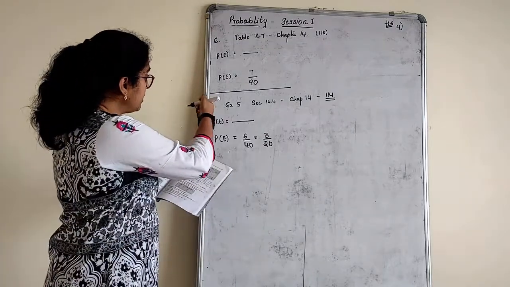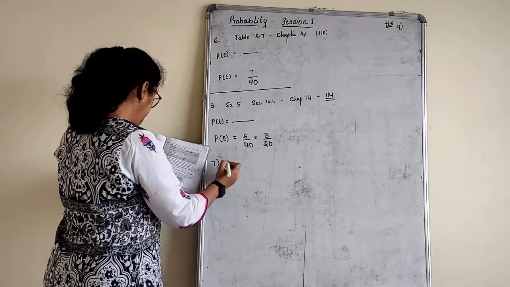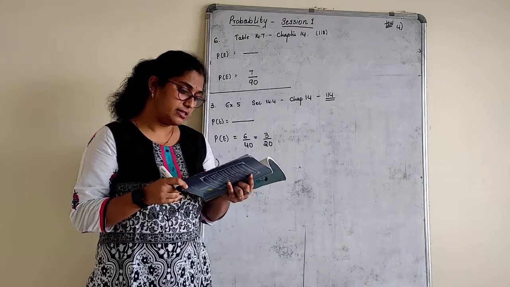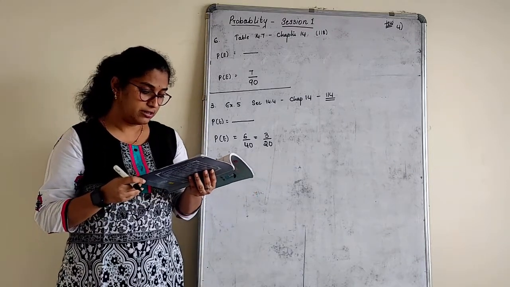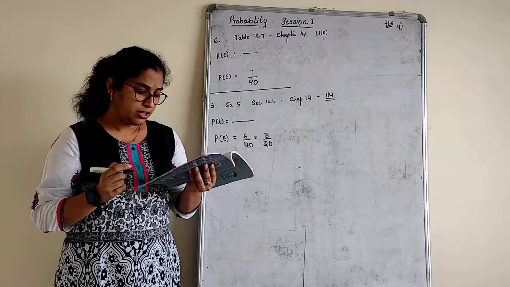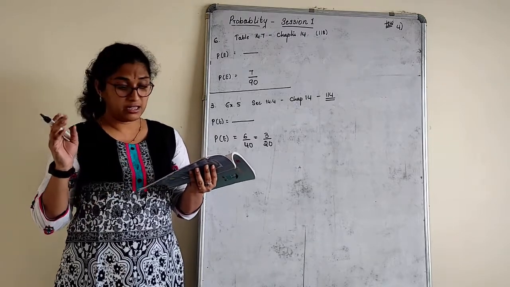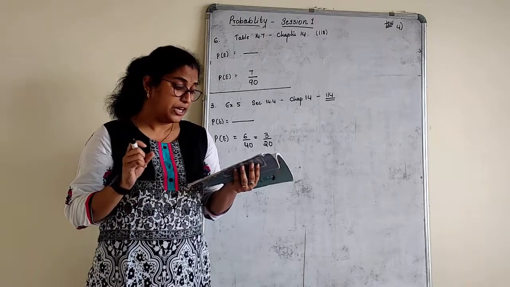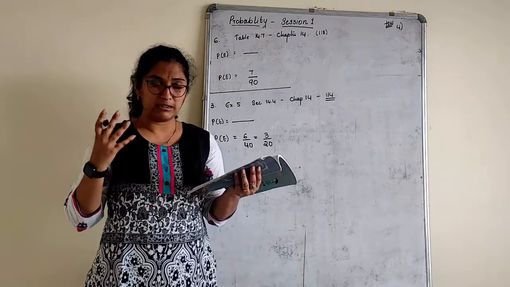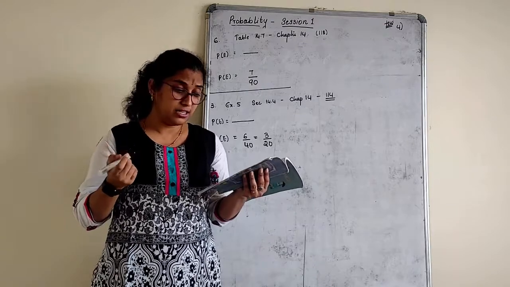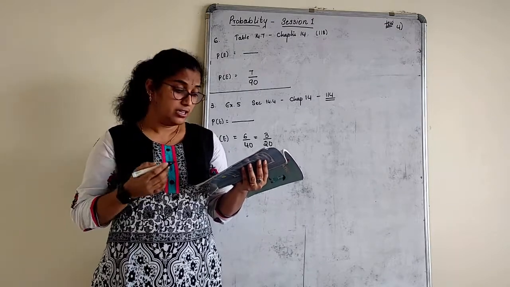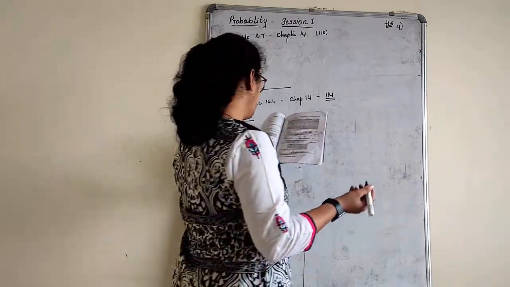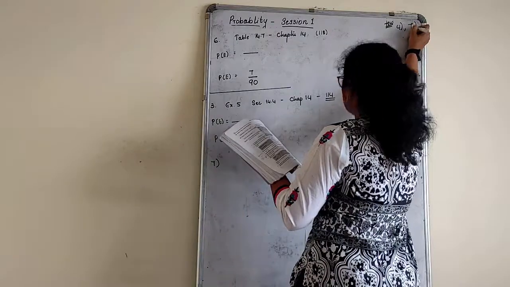We've done the remaining. Third one was missing. Seventh one. To know the opinion of the students about the subject statistics, a survey of 200 students was conducted. The data is recorded in the table. Opinion, how many like statistics? 135 students like statistics. How many do not like? Dislike is 65. Find the probability that the student chosen at random likes statistics. Answer 135 by 200. Does not like statistics, 65 by 200. Very simple, right? Take it for homework, children. Seventh one as well.